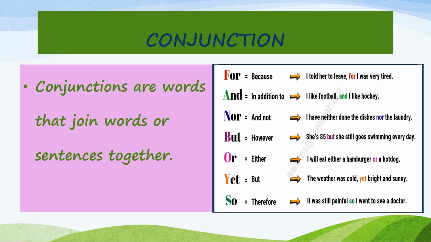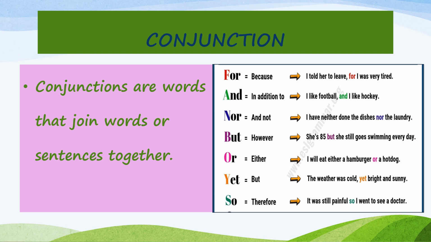I was very tired is another sentence. If I have to join these two sentences and make them as one sentence, I am using the conjunction for. So that is, I told her to leave for I was tired. So for is the conjunction, children, or the joining word which is joining two sentences to make them as one sentence. Did you understand the use of conjunction, children?